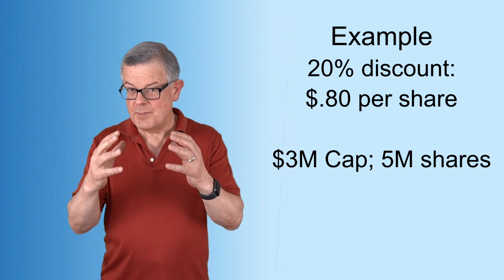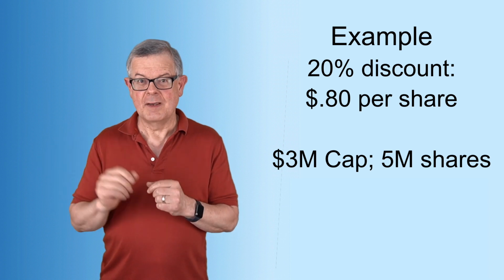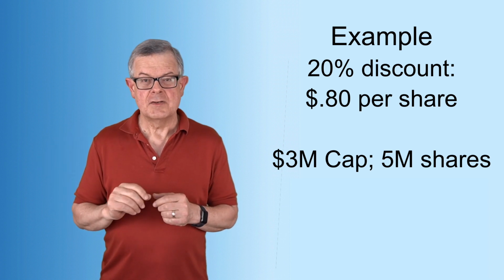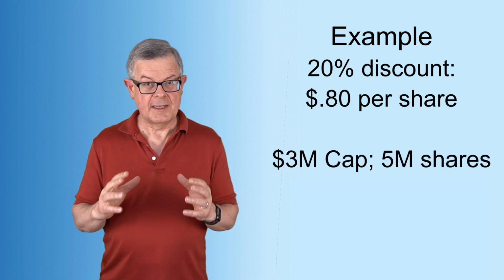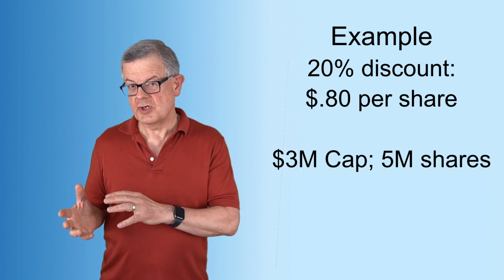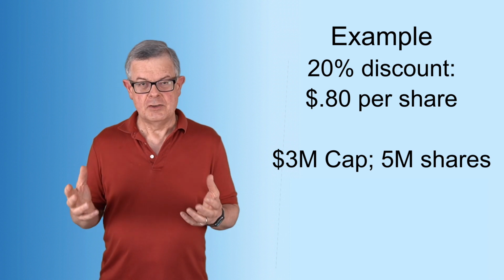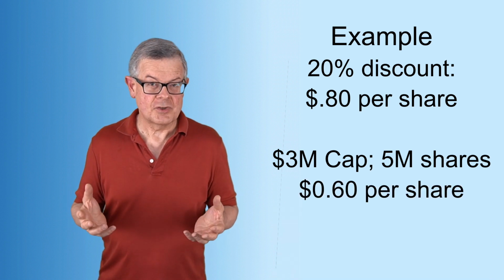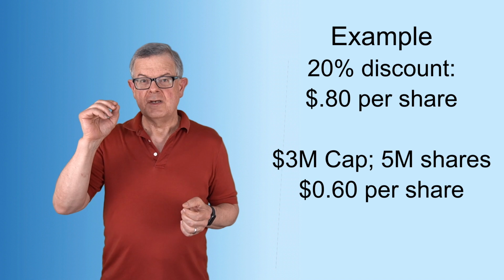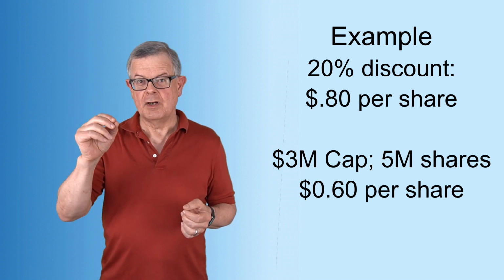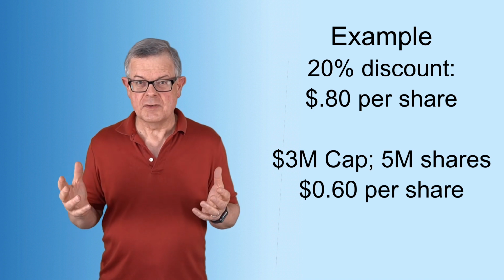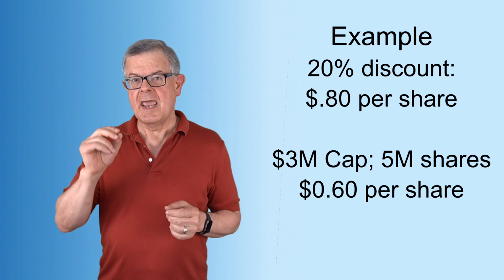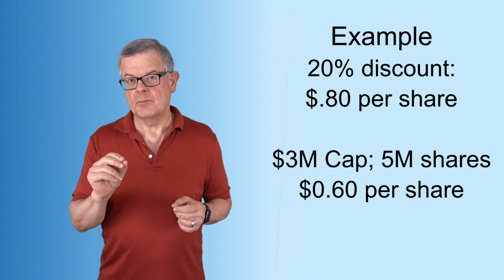In other words, the 3 million valuation in this example, not the 5 million. So let's do the math again. A $3 million valuation cap with 5 million shares of stock outstanding. Do the math on that, and it's 60 cents a share. So if I use my discount term, I get 80 cents per share. If I use my cap term, I get 60 cents a share. So of course, I'll go with the 60 cents and pay 60 cents per share.